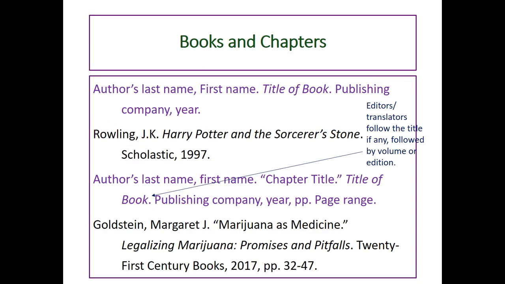When citing an entire book, your entry should include the author's full name, the title of the book, the publisher, and the year published. However, when using only a single chapter in a book, you must include the title name and the page numbers. If there are any editors or translators, include them after the title of the book, followed by any volume or editions.